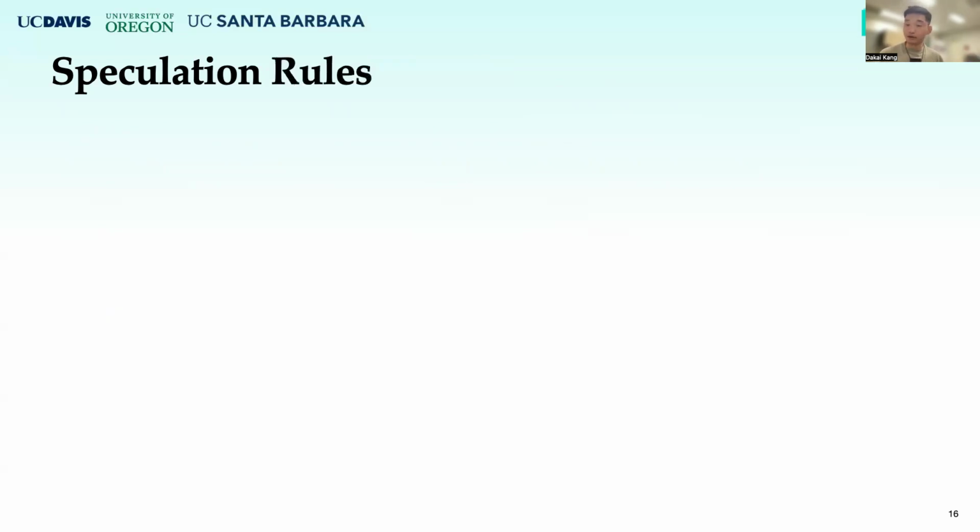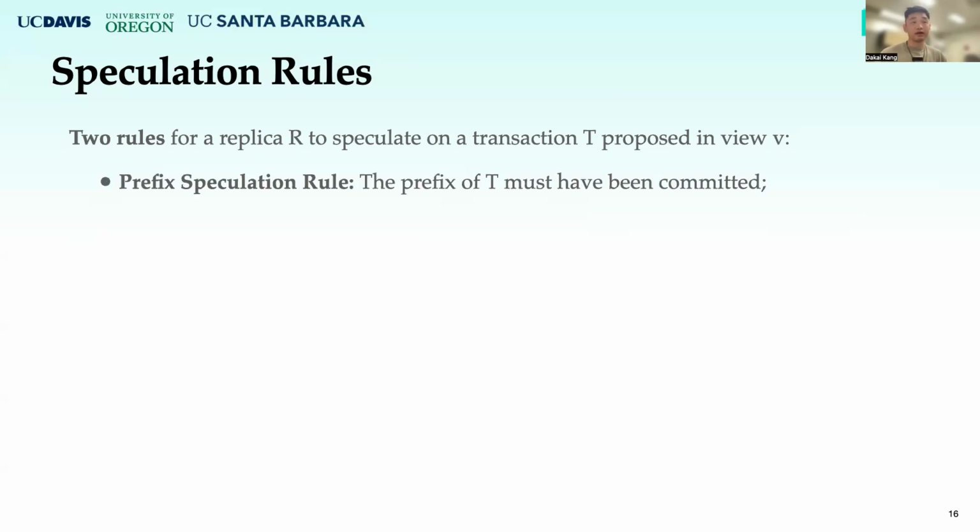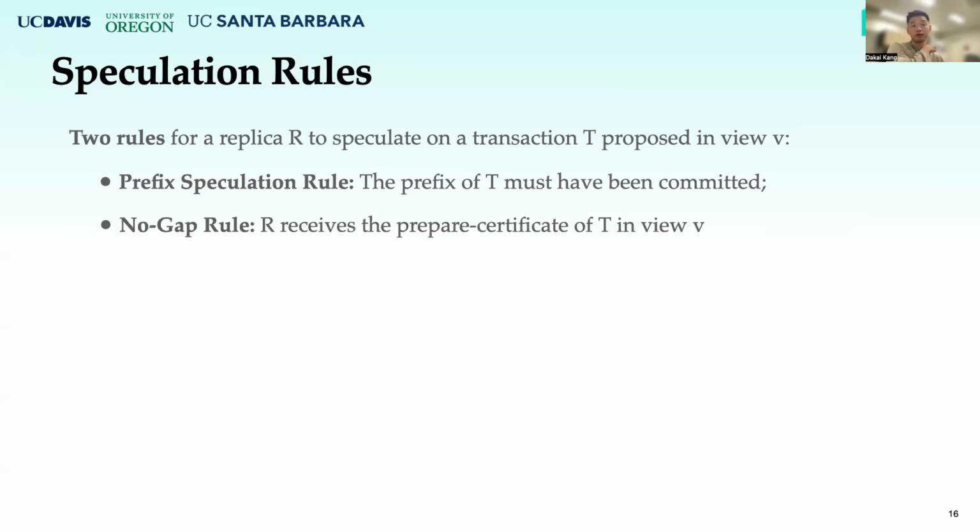The replicas must be very, very careful when they want to speculate on something. So in our paper, we have designed 2 rules for the replicas to follow when they want to speculate on some transactions. The first rule is called the prefix speculation rule. It requires that when a replica R wants to speculate on transaction T, it has to make sure the prefix of transaction T has been committed. The other rule is called the no-gap rule. It requires that if R wants to speculate on a transaction T that was proposed in view V, R must have received the prepared certificate of transaction T exactly in view V.